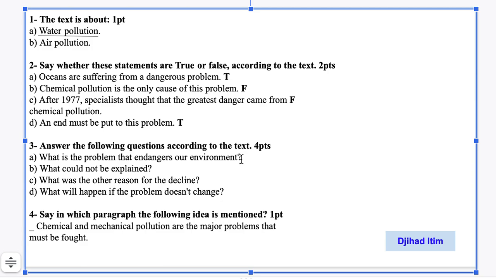Okay, so where is the subject? It is the problem. We write the problem that endangers our environment is what? Is pollution. Okay, period or dot or full stop. Okay, so it is pollution, like this.